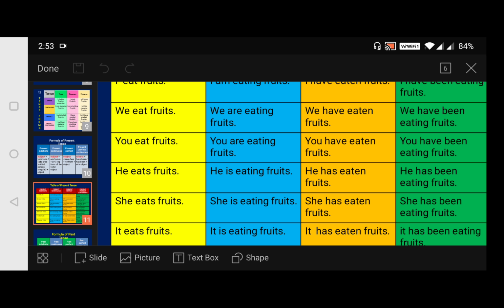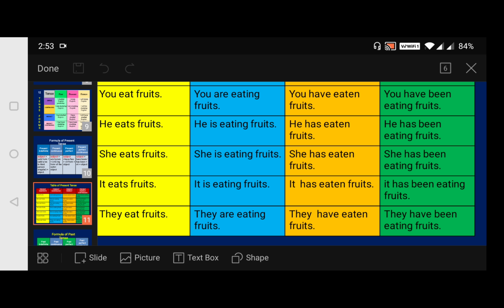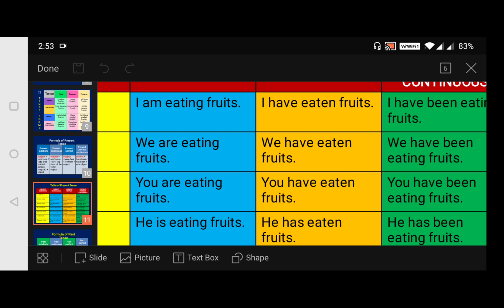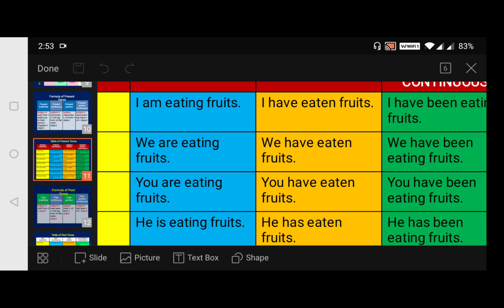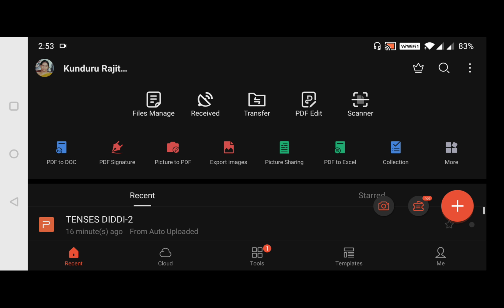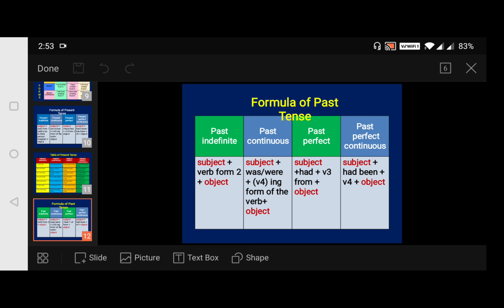Okay. Then she eats fruits. She is eating fruits. She has eaten fruits. She has been eating fruits. Okay. Now it eats fruits. It is eating fruits. It has eaten fruits. It has been eating fruits. Okay. Now they eat fruits. They are eating fruits. They have eaten fruits. They have been eating fruits. Followed. Now hope you understood how to write. Okay. So now moving to our next slide.